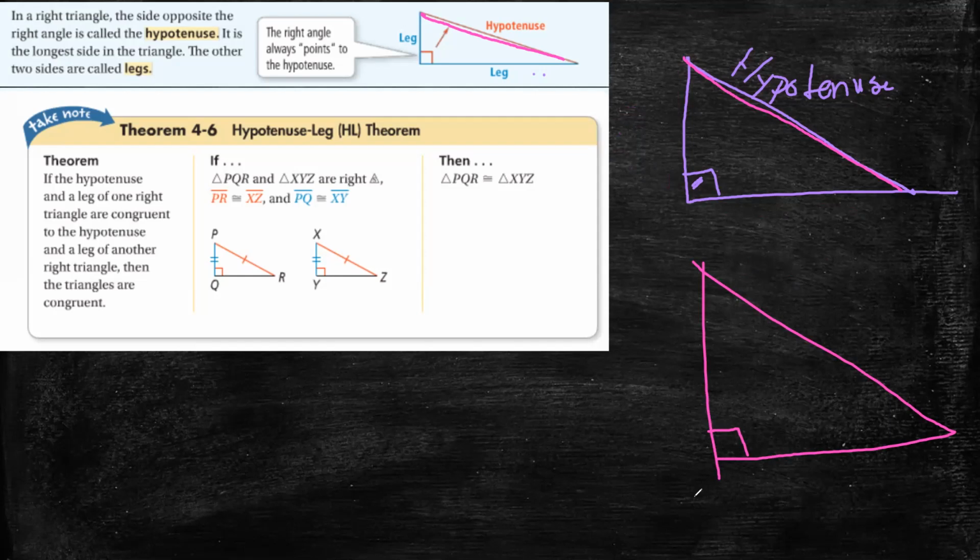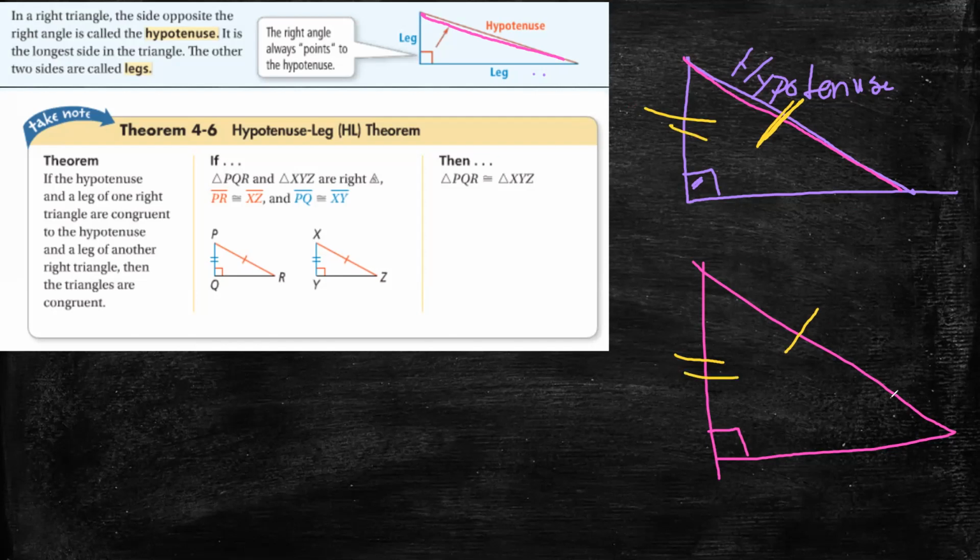I mean, if you look at these two triangles, if the hypotenuse of the first triangle is congruent with the hypotenuse of the second triangle, and a leg in the right triangle is congruent with another leg in the other triangle, then the two triangles are congruent.